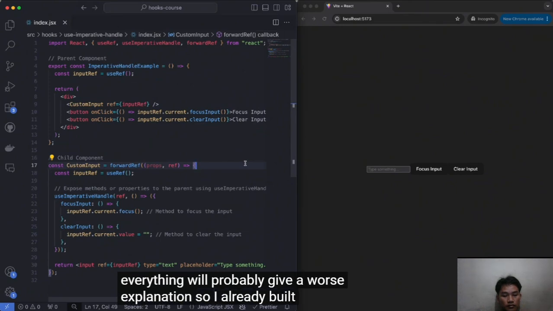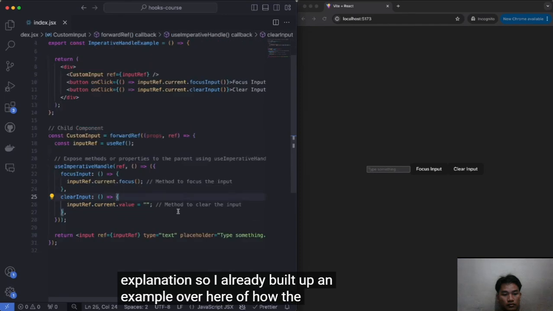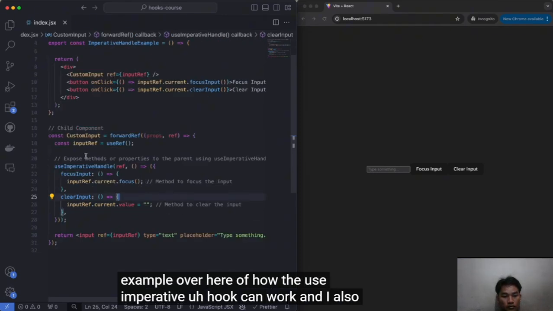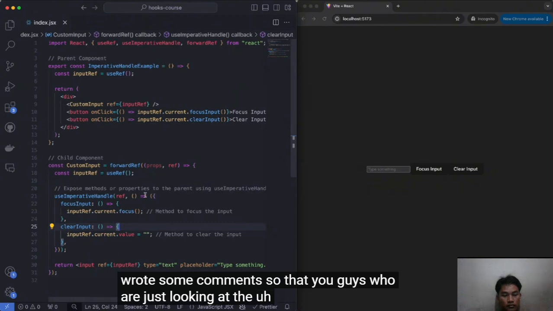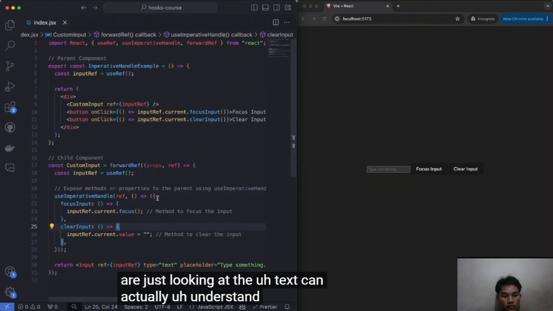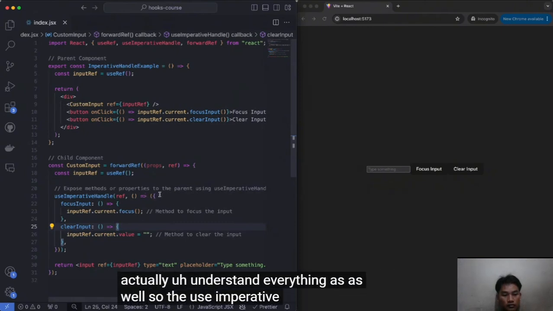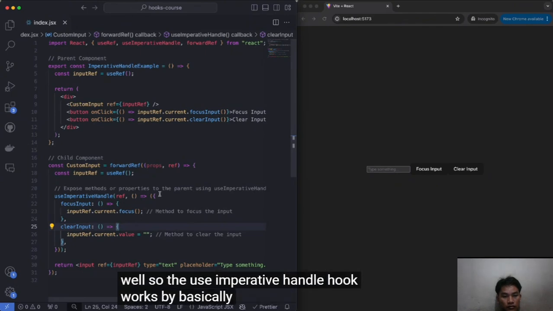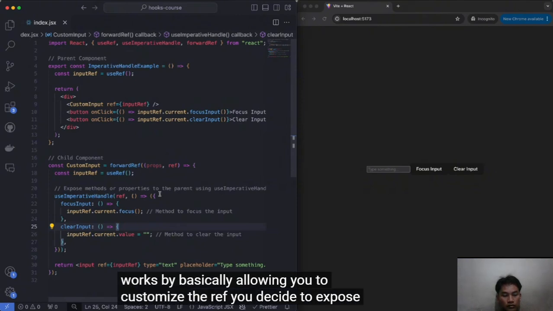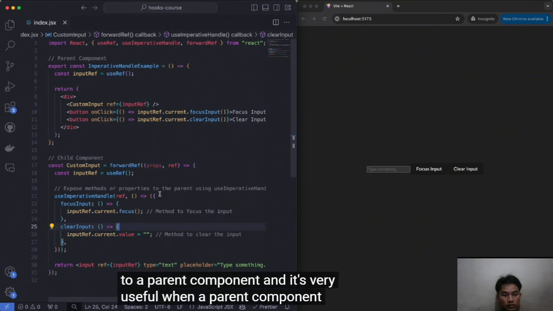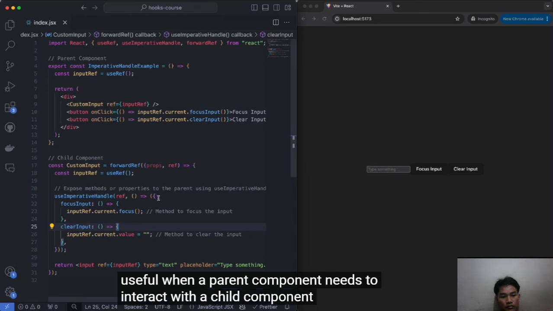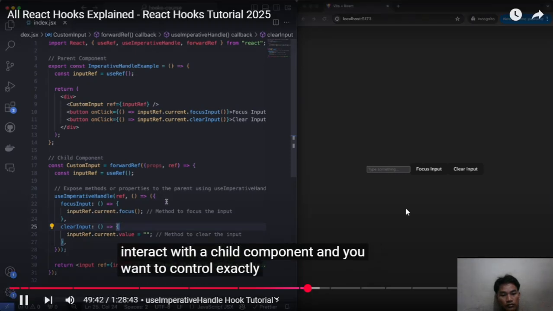So I already built up an example over here of how the useImperativeHandle hook can work, and I also wrote some comments so that those of you who are just looking at the text can understand everything as well. The useImperativeHandle hook works by basically allowing you to customize the ref you decide to expose to a parent component. It's very useful when a parent component needs to interact with a child component and you want to control exactly what